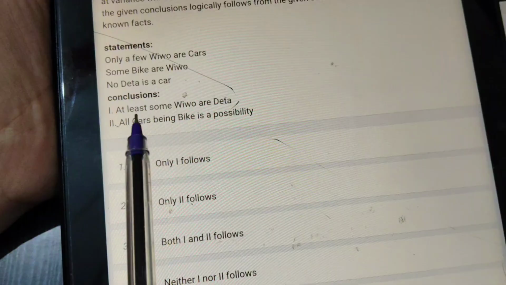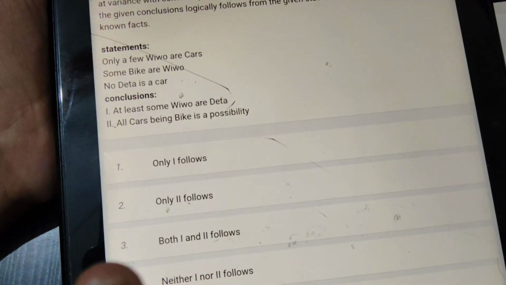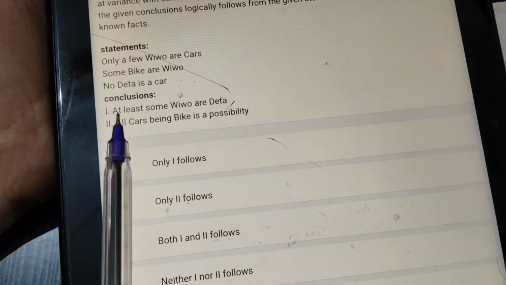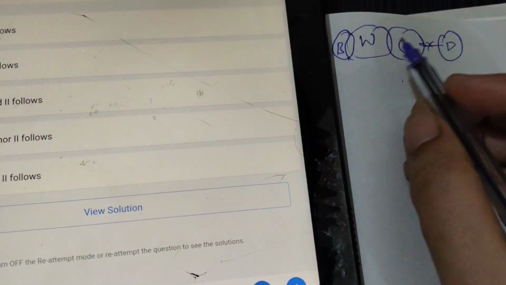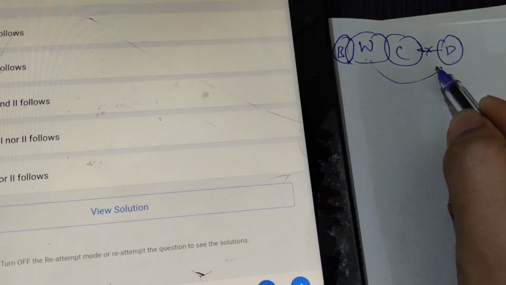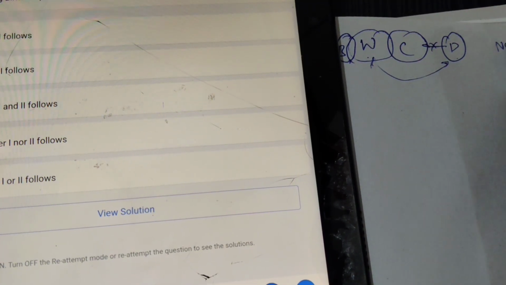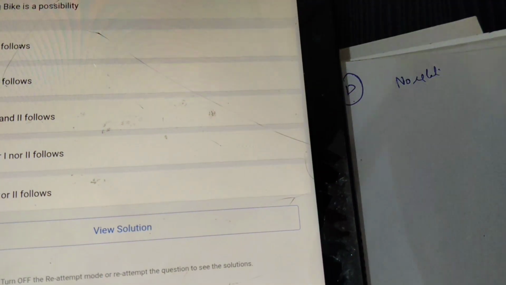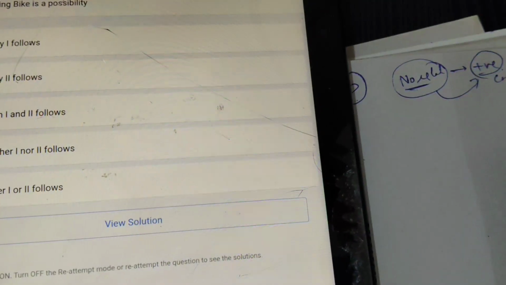In syllogisms, the only difficult part is understanding the terminologies. If you understand the terminology, you can easily mark the answers. Here they have given at least some vivo or data, meaning at least some are vivo and data. See, vivo is here and data is here, so there is no relation. Always remember that statements with no relation, with positive conclusions, always end up false.